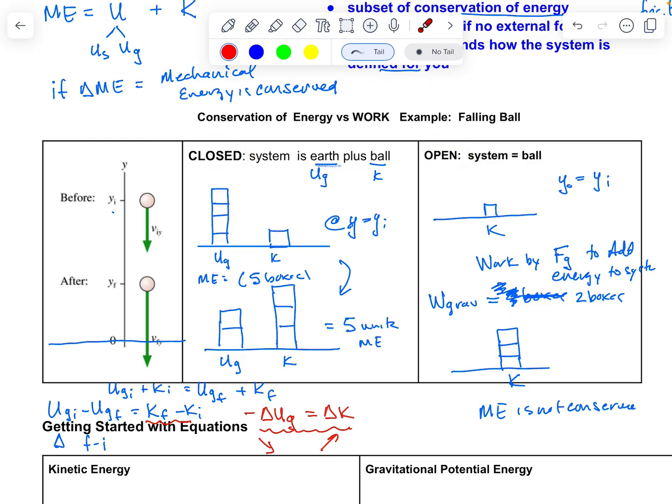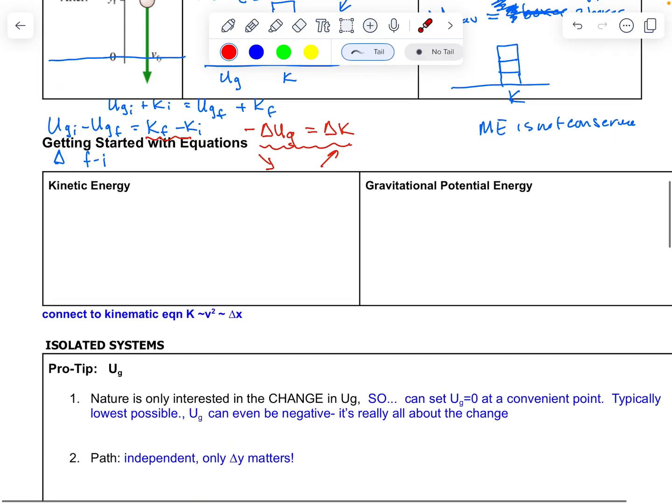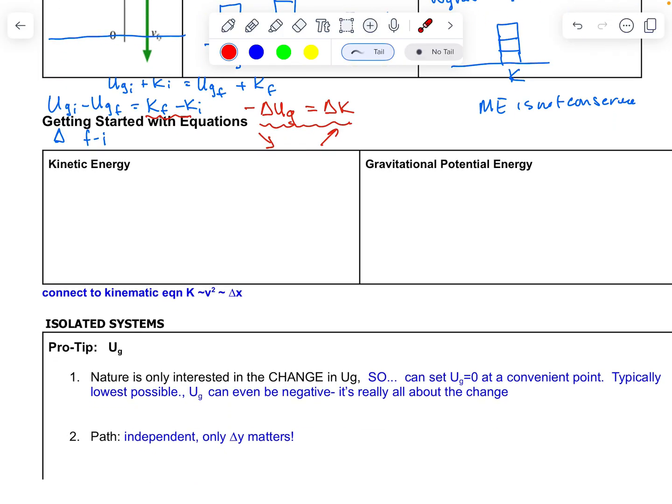All right, we are going to get started with some of these equations. Again, we are going to focus on the closed system initially, and then we'll head over to the open systems in a few days, probably 3 or 4 more days from now. All right, so this also should be a bit of a review. This is just getting started with equations.